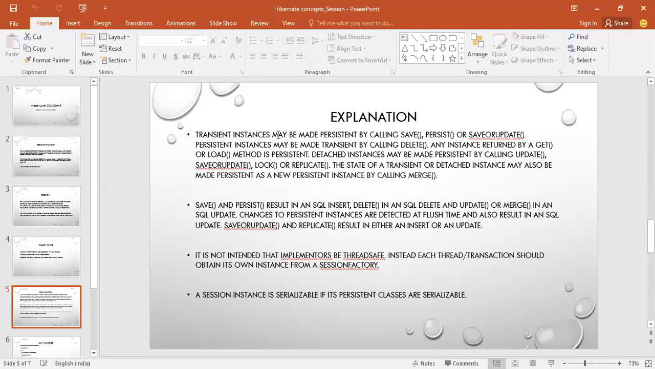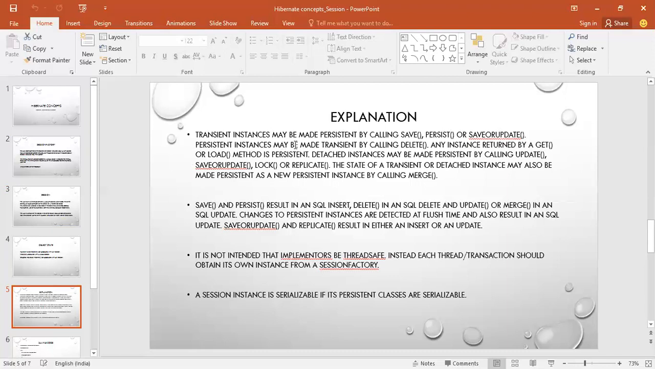A transient instance may be made persistent by calling save, persist or saveOrUpdate. Once you call save, persist or saveOrUpdate, after that the transient instance will be in a persistent state.